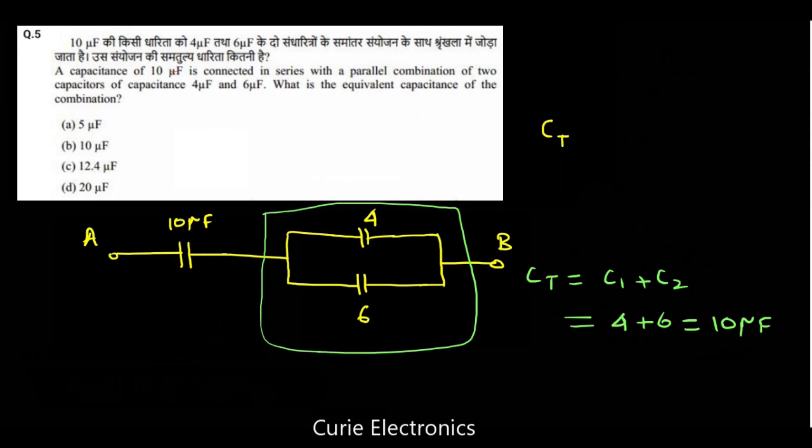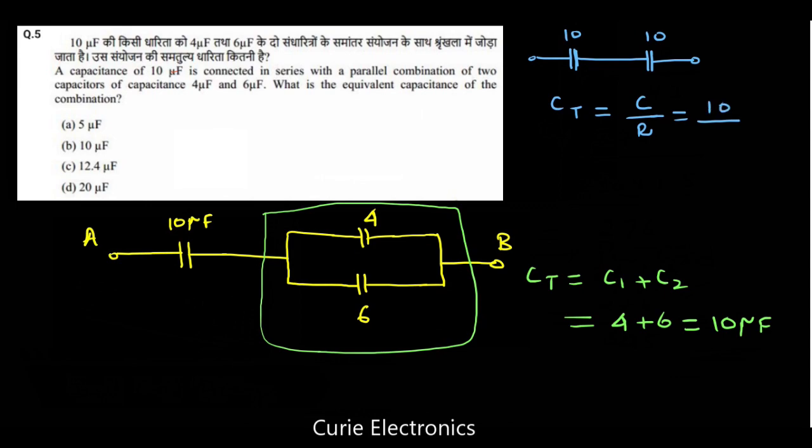Now what are we left with? We are left with two 10 microfarads, connected in series. 10 microfarad, 10 microfarad. So what is the equivalent capacitance? CT equals C upon N, because both the capacitance values are the same, 10 microfarad.